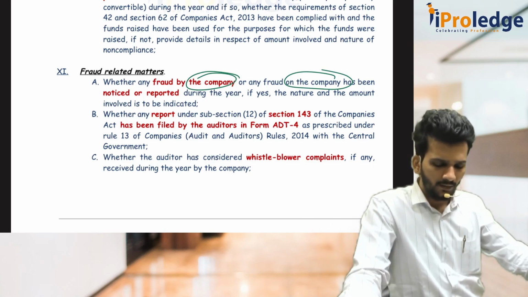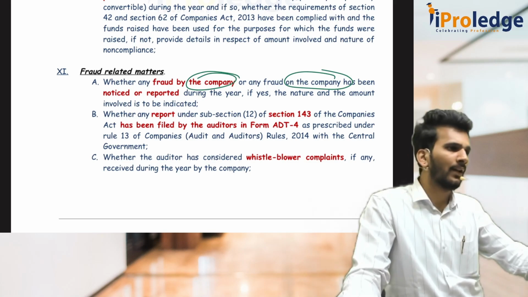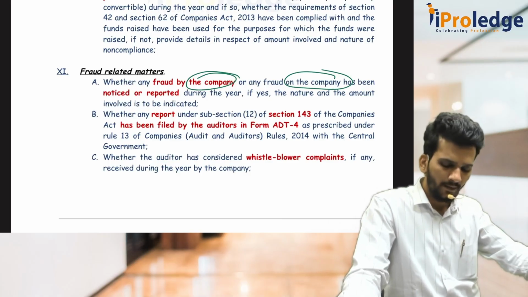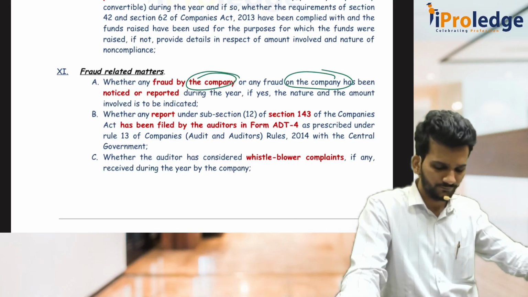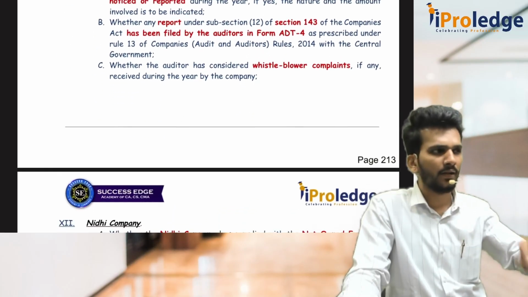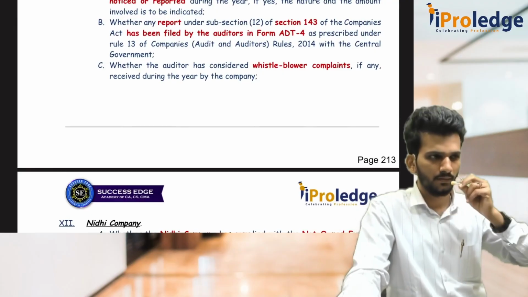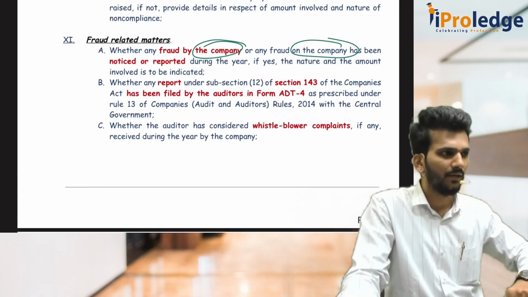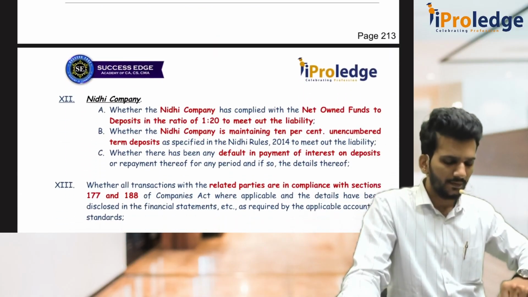Again you have to report under 143(12) also: more than 1 CR to the central government, less than 1 CR other than the central government. Then file ADT 4 also. Then as an auditor, have you considered the whistleblower complaints or not? Those whistleblower complaints, have you considered or not considered? That is the 11th clause. Then comes the Nidhi company.